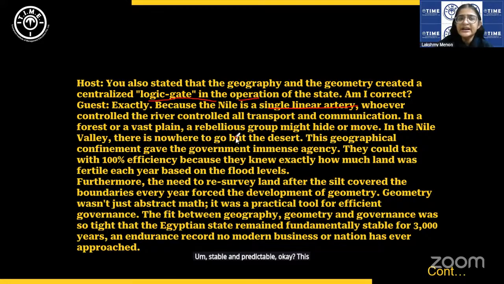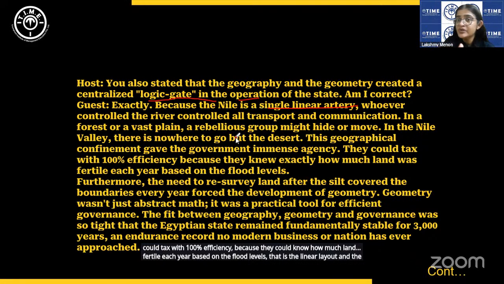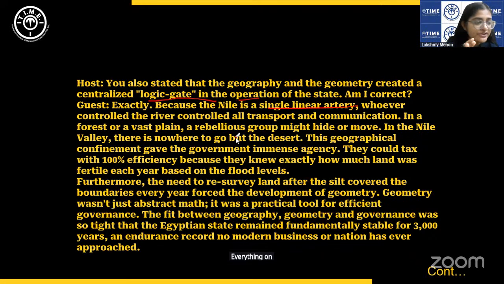This geographical confinement gave the government immense agency. Agency here is power to do something. Why? They could tax with 100% efficiency because they could know how much land was fertile each year based on the flood levels. That is the linear layout and the dependence of everything on this one river, the Nile.